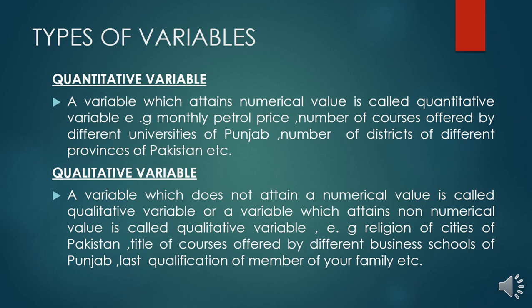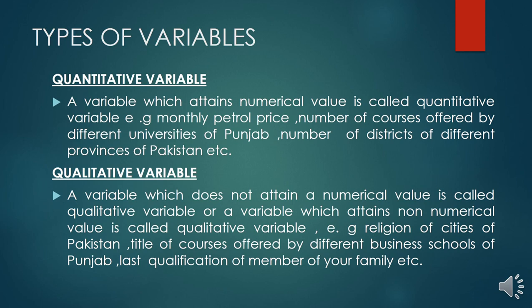Now we are discussing types of variables. How many types of variables are there? There are two types of variables. First is the quantitative variable and second is the qualitative variable. What is a quantitative variable? A variable which contains a numerical value is called a quantitative variable.